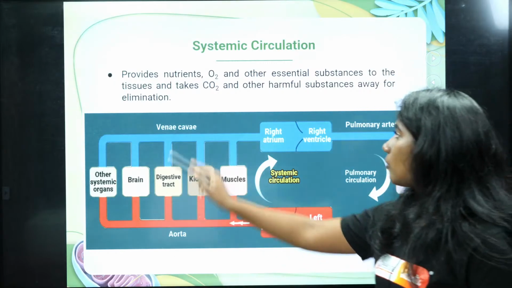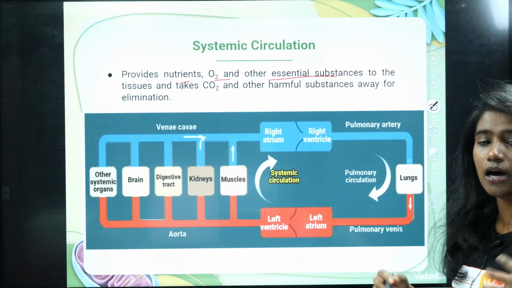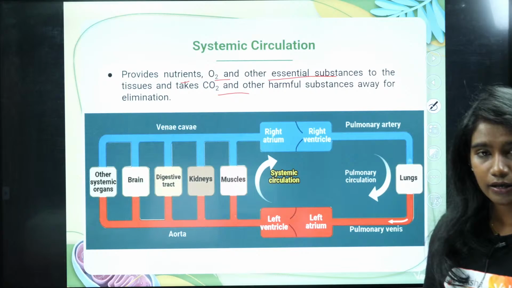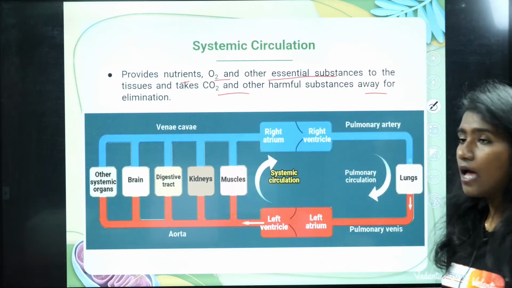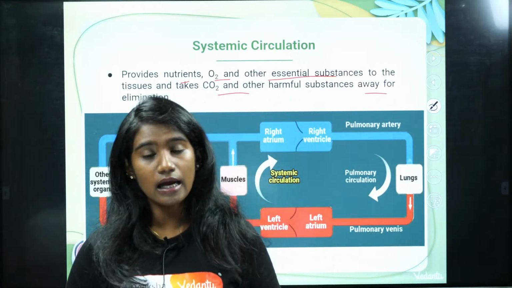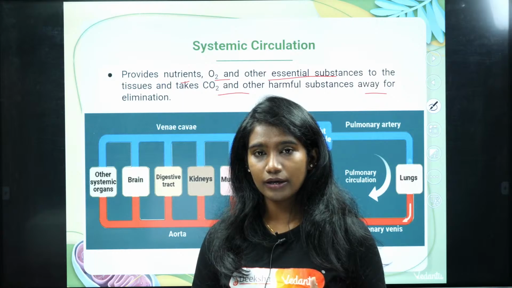What is it doing? It provides nutrients, oxygen and other essential substances like hormones to the tissues, and it also takes the carbon dioxide and harmful substances away from the tissues for elimination. The removal of waste material is also important for our body, right? Why?